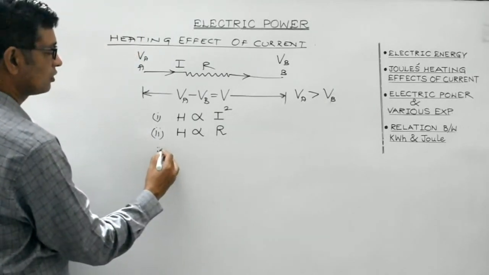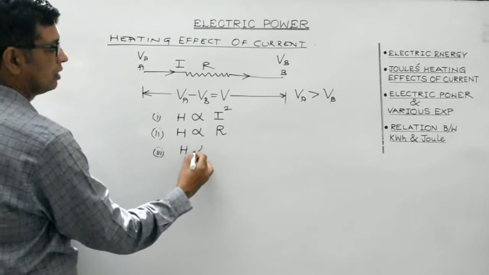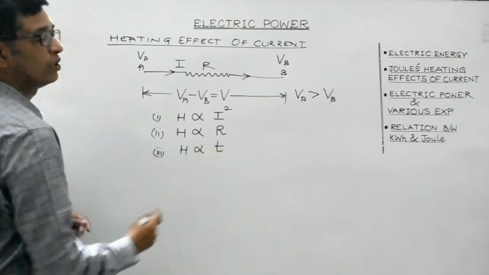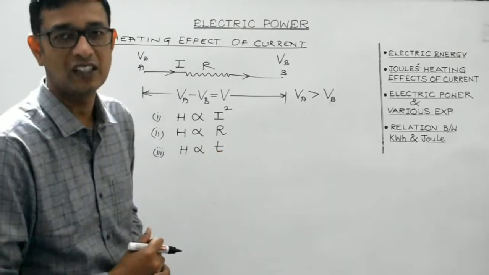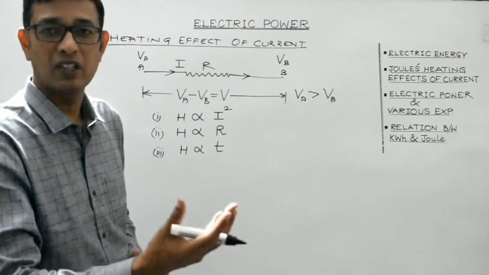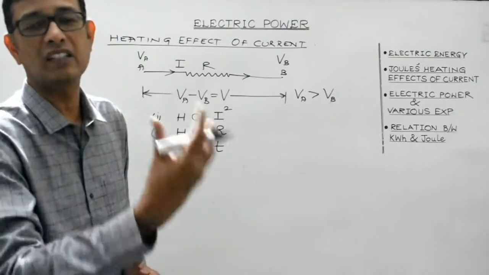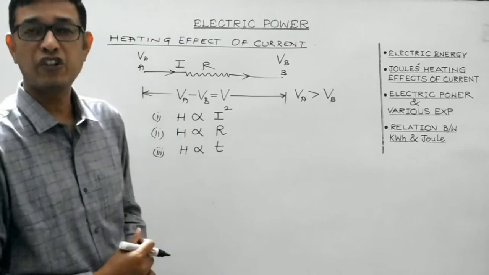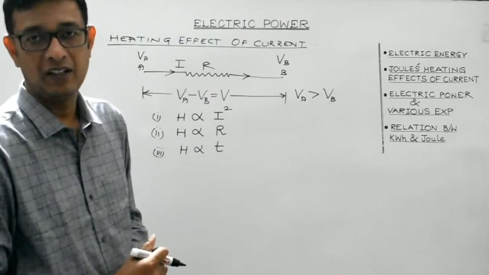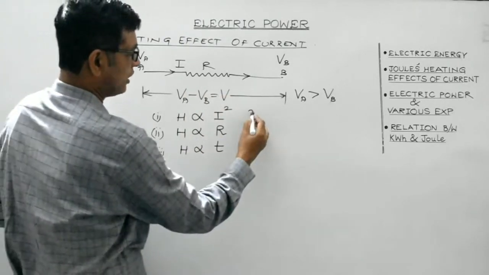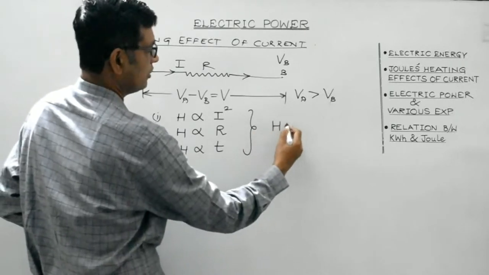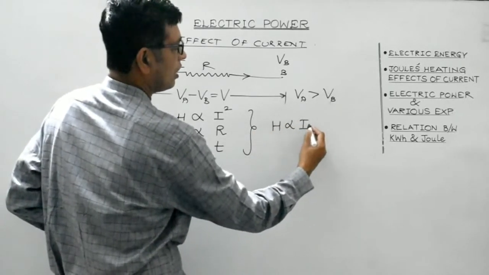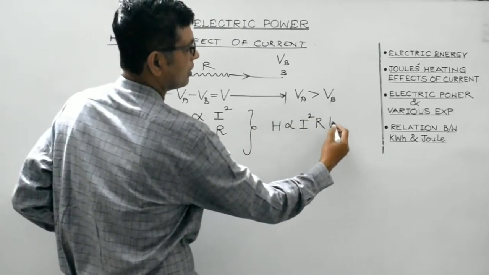And third is, it is directly proportional to the time during which current is made to pass through the conductor. The more the time the current flows through the conductor, the more the conductor gets heated up, right? So these were some observations which James Joule made. So combining all the three, what we get is H is proportional to I square R T.